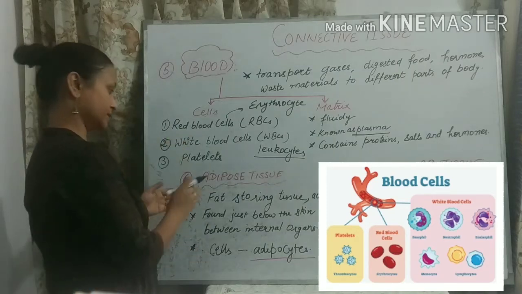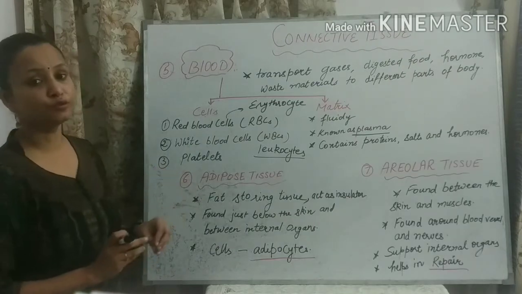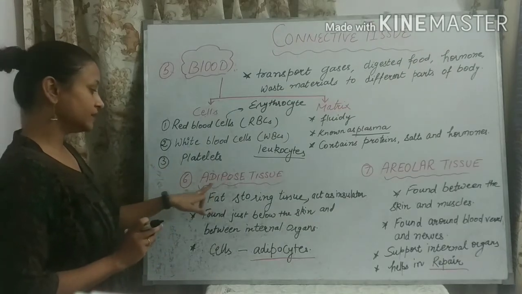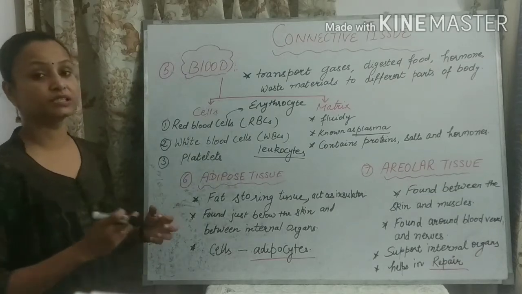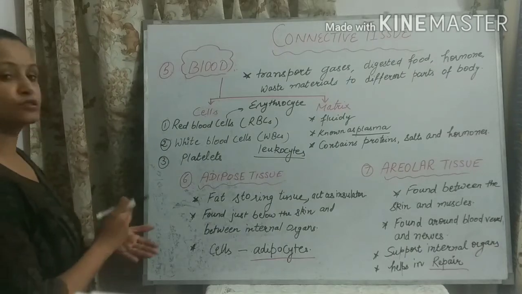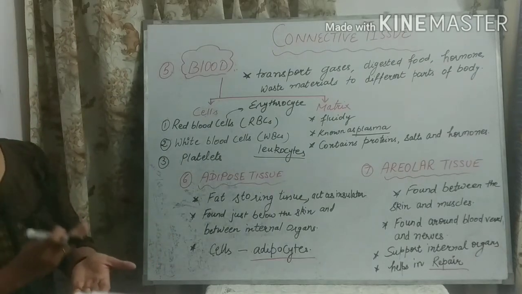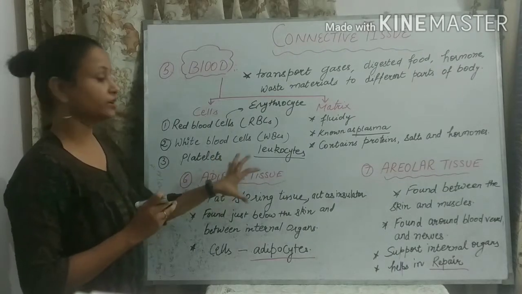Now come to another tissue, that is adipose tissue. This name is new to you. What is the meaning of adipose? Adipose means the tissue which is present just below our skin. This tissue is specialized to store fat just under our skin, so it is also known as fat storing tissue.